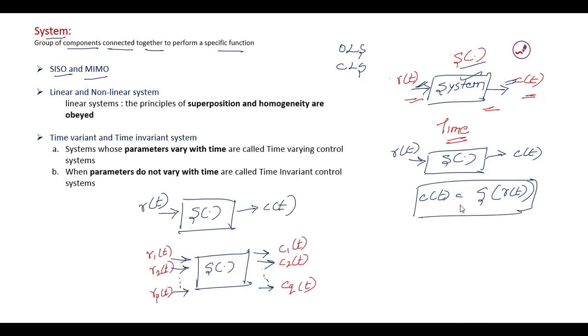The single input single output system has a single scalar input and the output is also a scalar value. In case of multiple input multiple output systems, several inputs are applied and we have several outputs, and these inputs and outputs are vectors. So SISO has scalar input and scalar output, and MIMO has vector inputs and corresponding vector outputs.